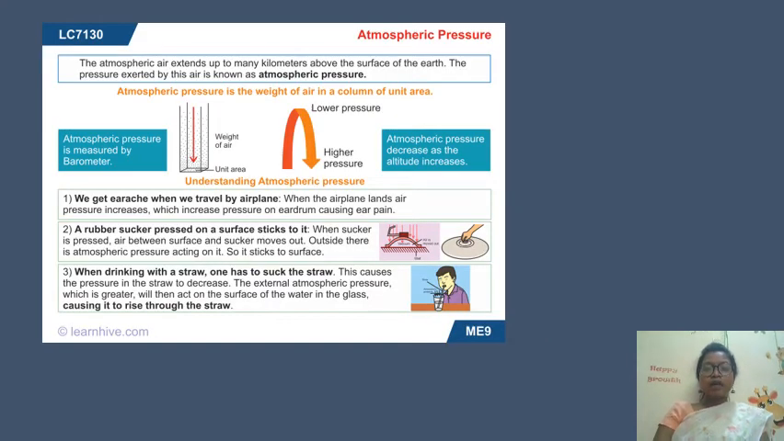Now, what is atmospheric pressure? Atmospheric air extends up to many kilometers above the surface of the earth. The pressure exerted by this air is known as atmospheric pressure. Atmospheric pressure is the weight of air in a column of unit area. Atmospheric pressure is measured by a barometer. And what do we do in that? We measure the weight of the air and the pressure.